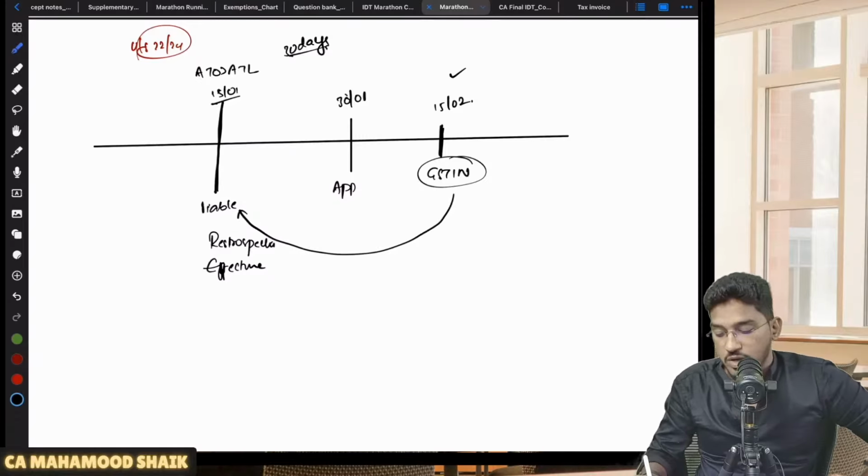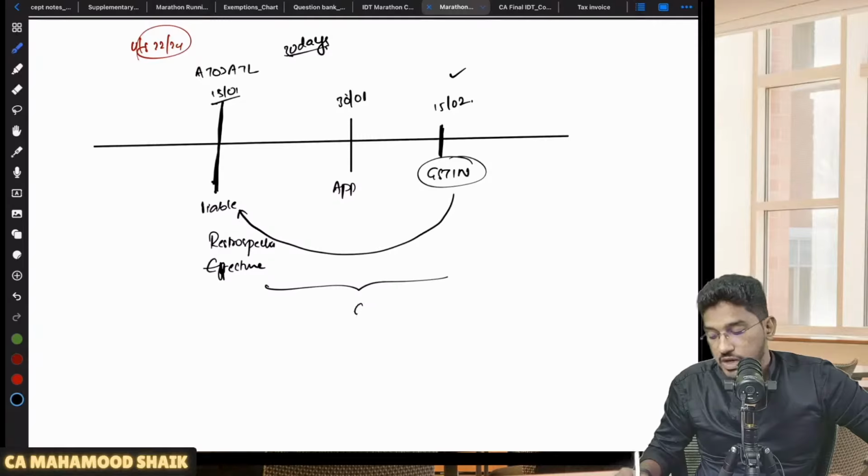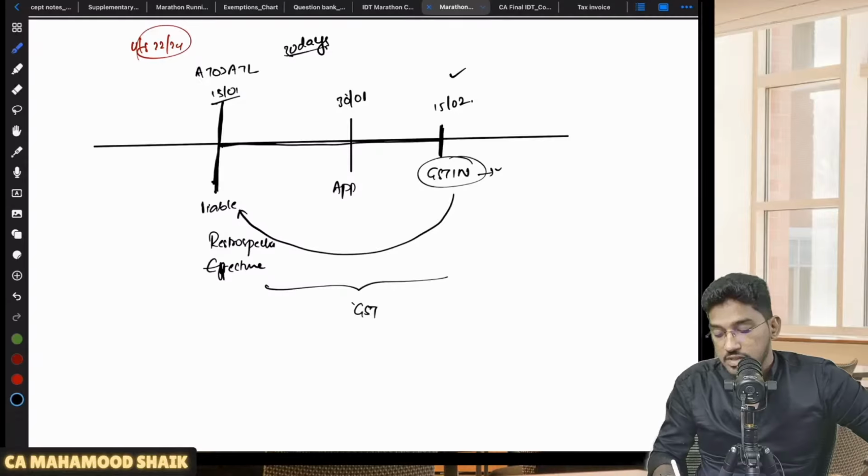So that means whatever supplies you have made from 15th of January till 15th of February, from the date you become liable for registration till the date you got the registration certificate, even for this duration also, you are liable to pay GST. But during this duration, since you don't have GSTIN, would you have collected GST? No. But from 15th of January, you become liable. So from 15th of January till 15th of February, whatever supplies you have made, on that you would not have collected GST.